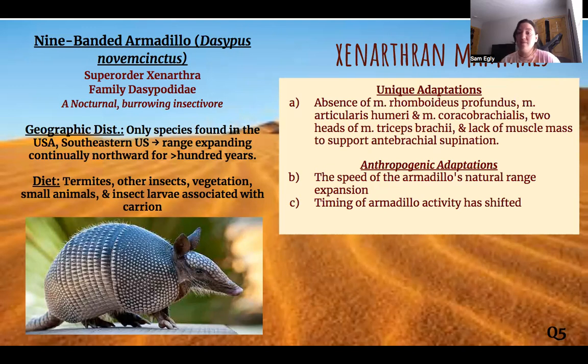Unique adaptations. They pretty much lack muscle mass to support antebrachial supination, and they have a lot of anthropogenic adaptations too. So the speed of the armadillo's natural range expansion is because of humans. And then because of humans, again, the timing of the armadillo activity has shifted. They usually are active right after sunset, and now those times are getting earlier too. So that may take a toll on their overall fitness.